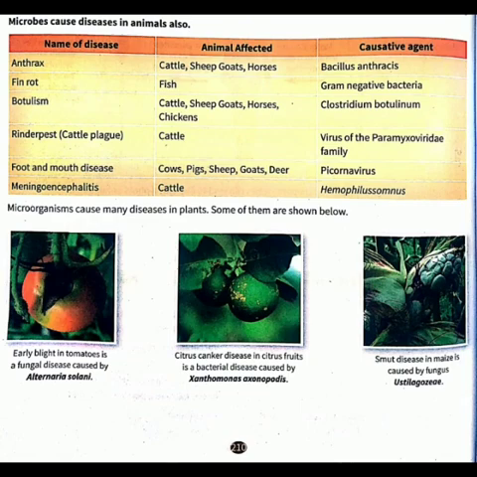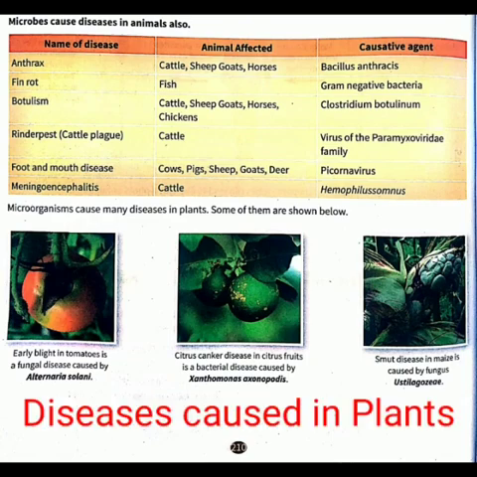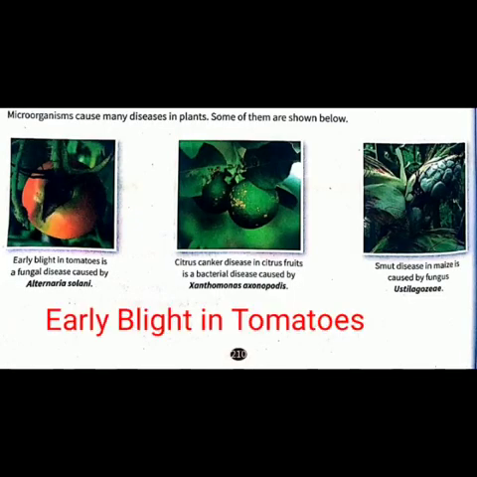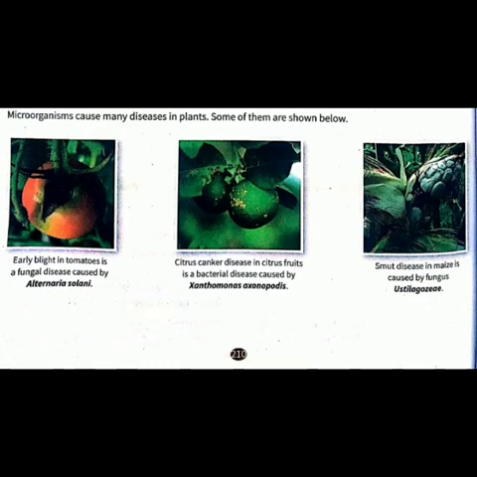Now let us also know the diseases which are caused in plants by microorganisms. The first disease is caused in tomatoes, which is a fungal disease known as early blight. It is caused by the microorganism Alternaria solani.